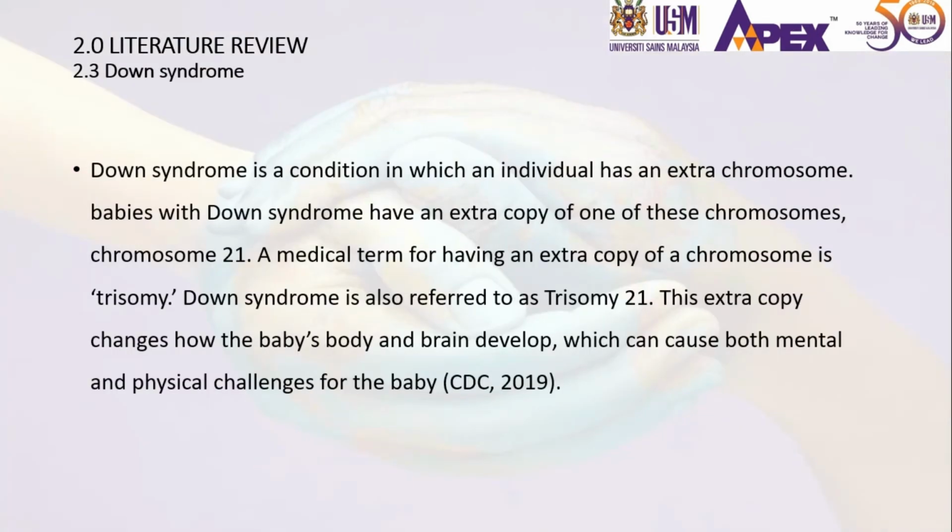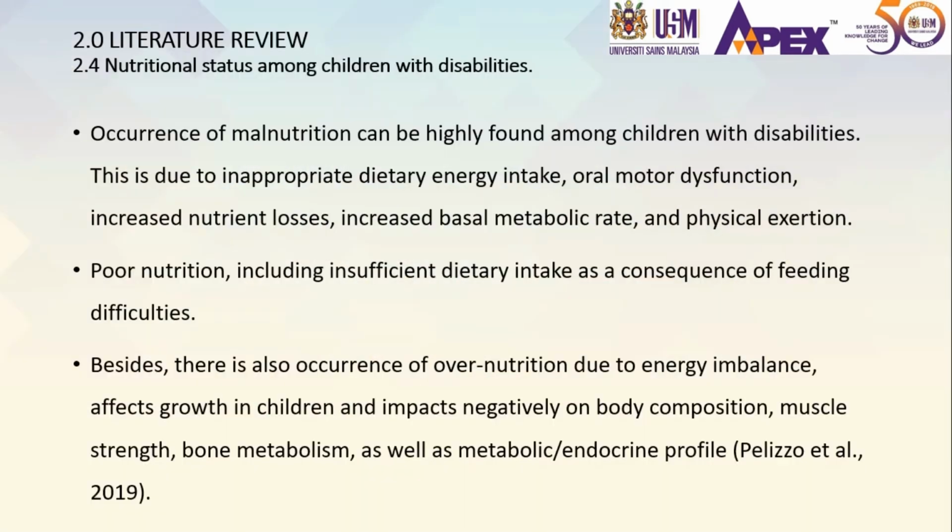Down syndrome is a condition in which an individual has an extra chromosome, which we call trisomy 21. This extra copy changes how the baby's body and brain develop, which can then cause both mental and physical challenges for the baby. Occurrence of malnutrition can be highly found among children with disabilities. This is due to inappropriate dietary energy intake, or motor dysfunction, and so on.